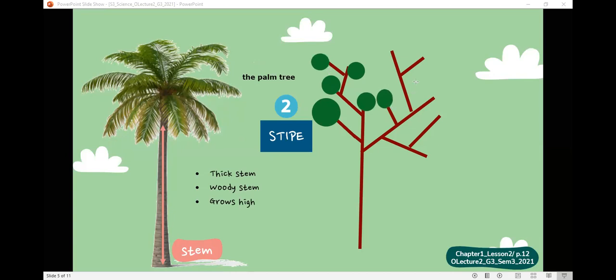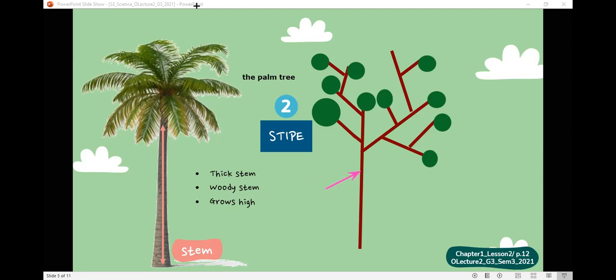This is a plant. What's the type of this stem? It's a tree, but what's the type of its stem? What do we call the stem of this tree? Huda, what do we call the stem of this tree?